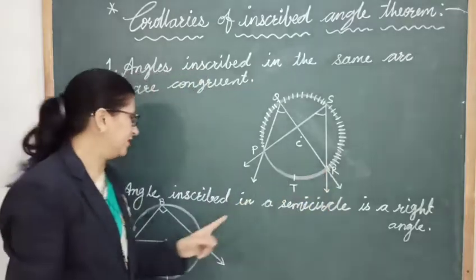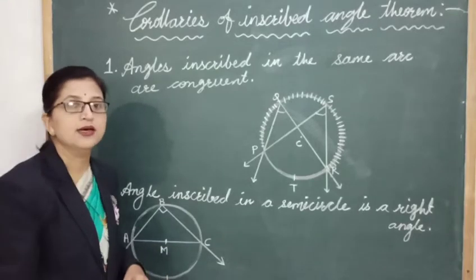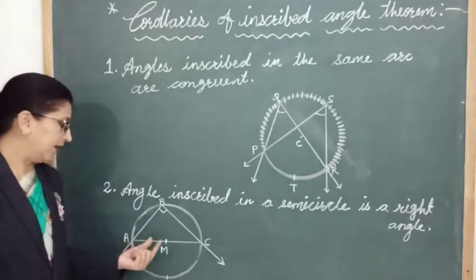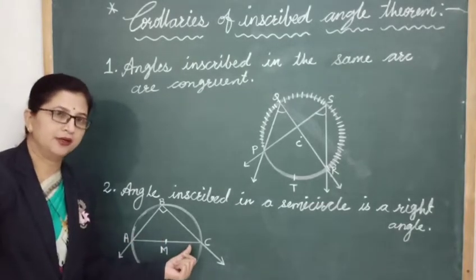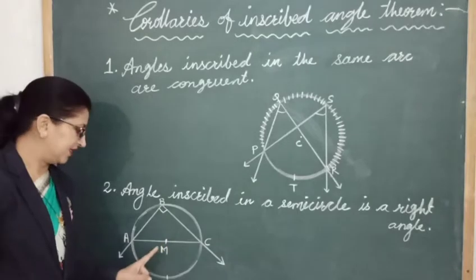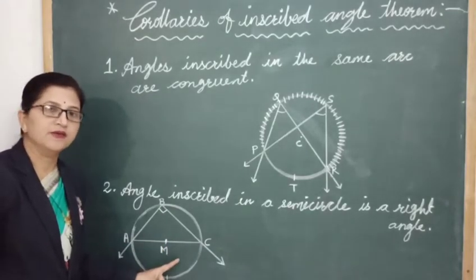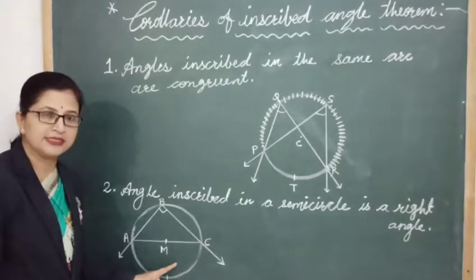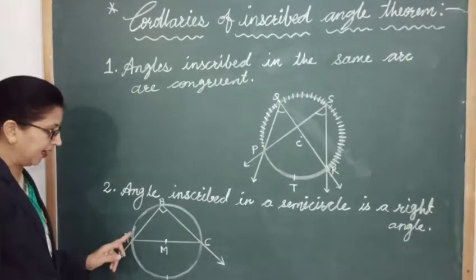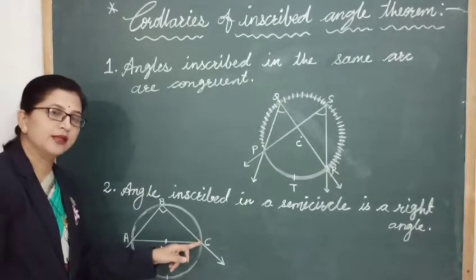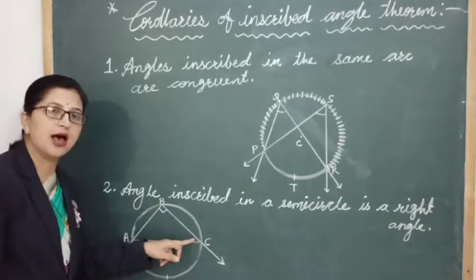Now, second one is angle inscribed in a semicircle is a right angle, right? Now here, chord AC is a diameter. Due to that, this circle with the center A gets divided into two equal parts, and each part we call a semicircle, right? Now, in the semicircle ABC, the angle ABC is inscribed in this arc.